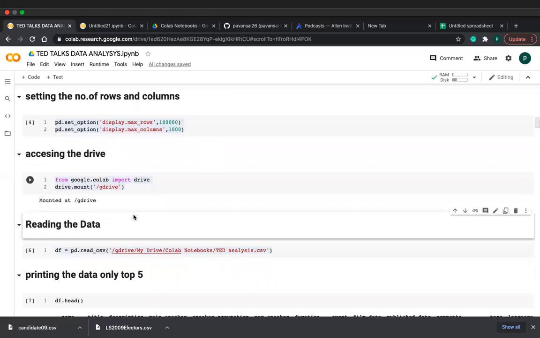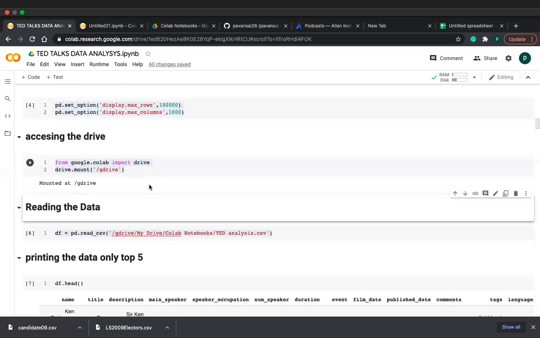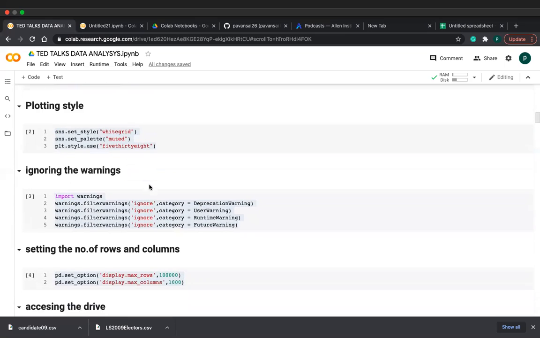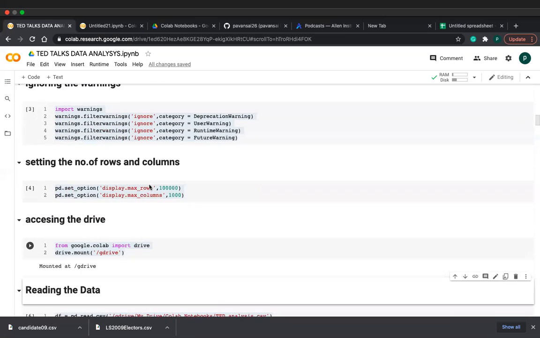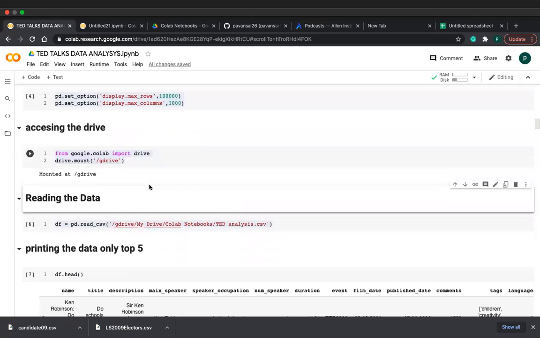If you want to access your drive, this is the command, friends: from google.colab import drive, and drive.mount. You have to give Google Drive in the quotations, and then run this command, friends. See, these are the common steps for all projects, any projects. And the next part is the main part, friends, reading the data.